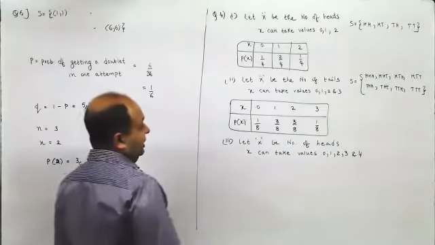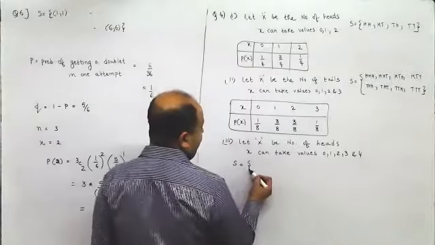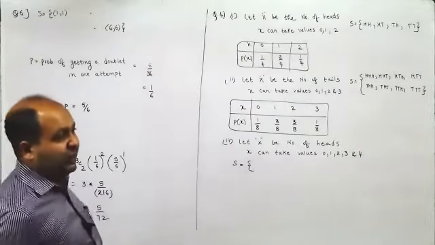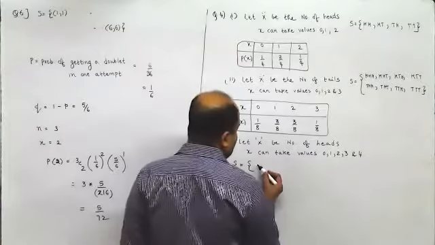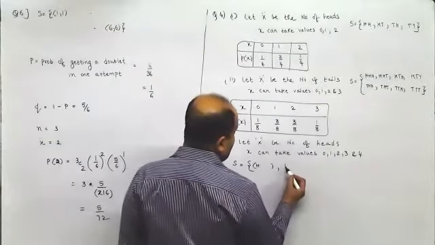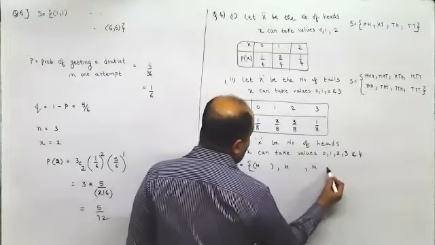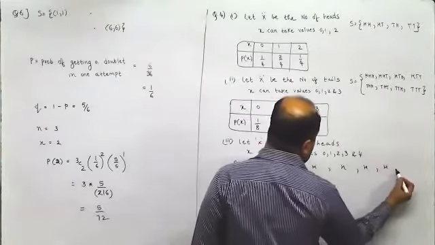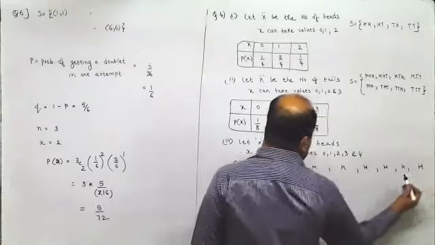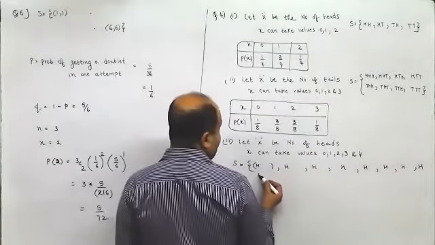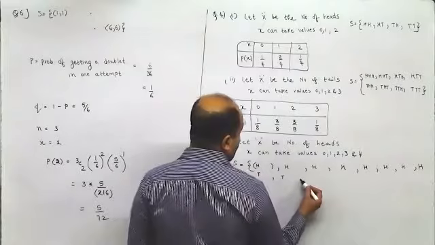Now, in each of them you have 2 possibilities, so total you have 16 possibilities. I'll write head 8 times, then tails 8 times.